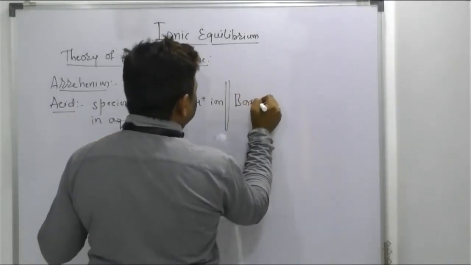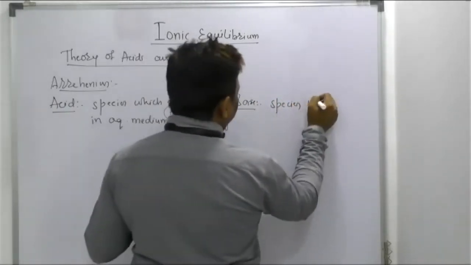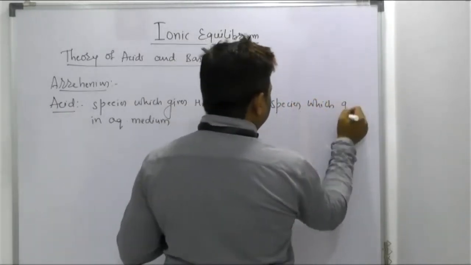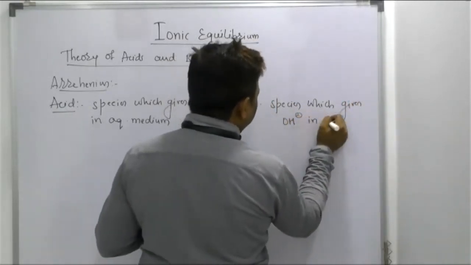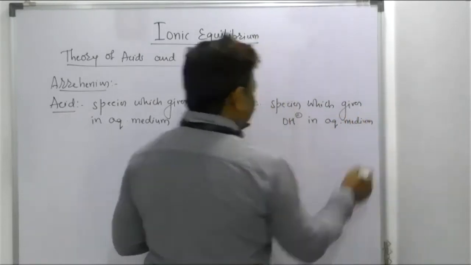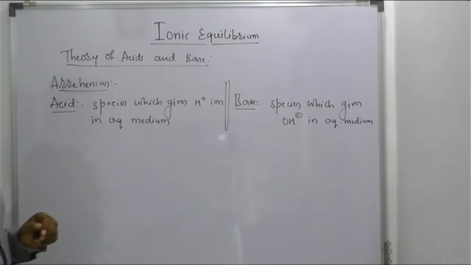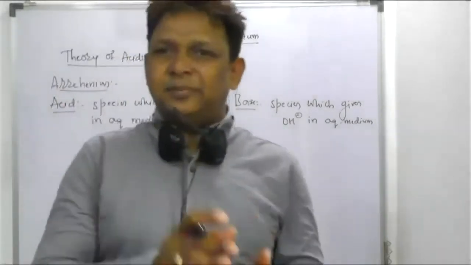A base is a species which has a tendency to give OH minus ion in aqueous medium. That species is called a base. So these are Arrhenius acids and bases.